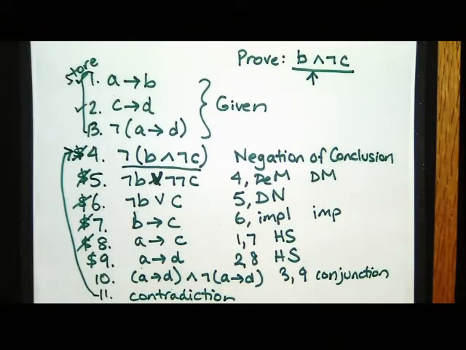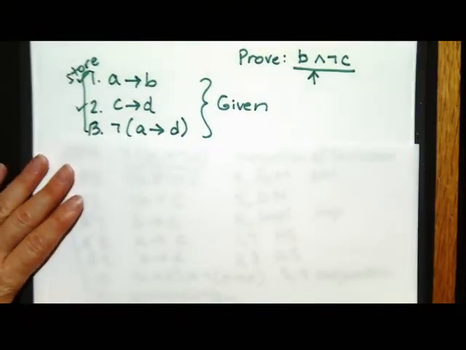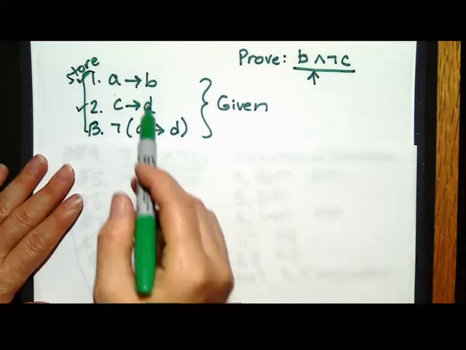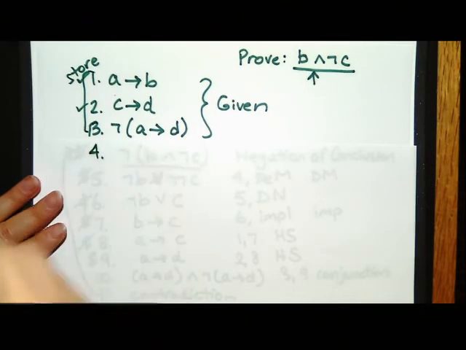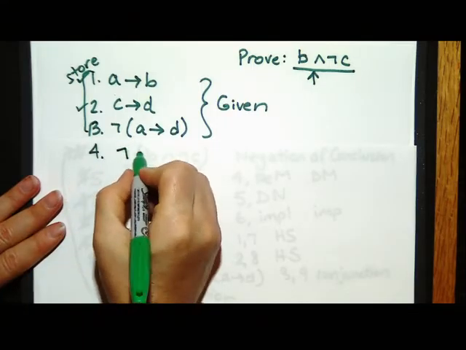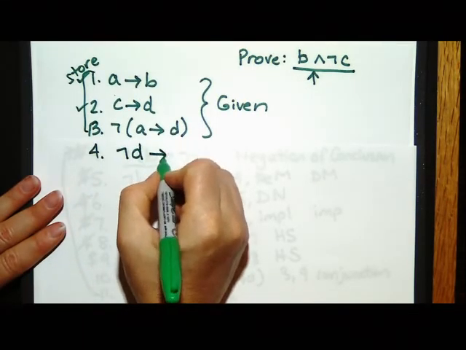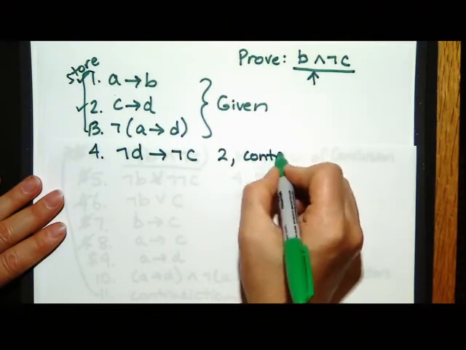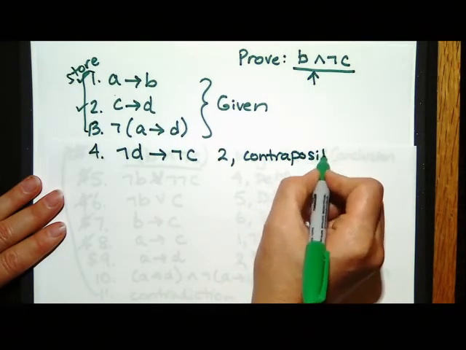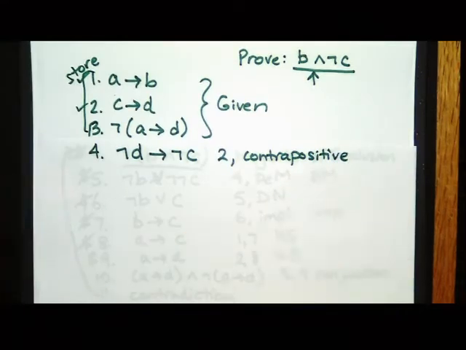Now, if I look at this, I'll say, oh, I need B and not C. Well, there's a B there and there's a C on the other side. Well, implications can be changed, right? The order can be changed if I do what? So contrapositive is when I want to reverse the order of an implication.